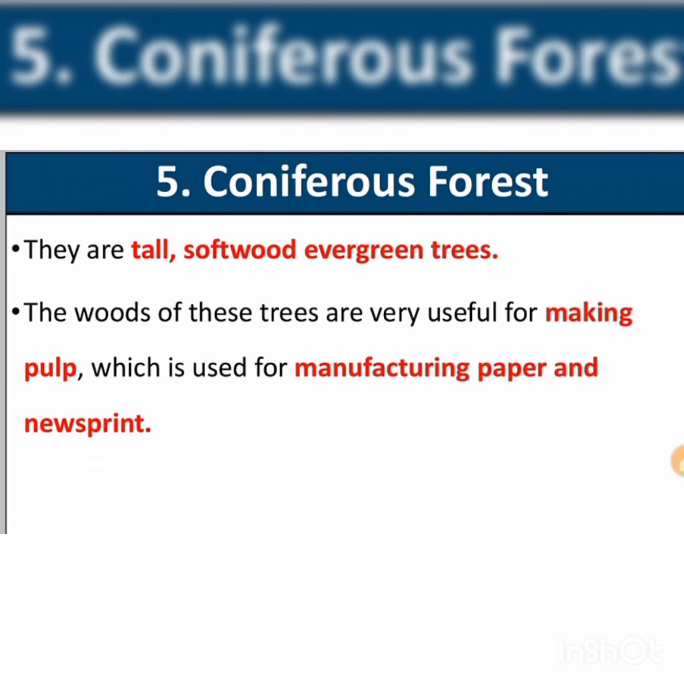Next, coniferous forest. In the higher latitudes of the northern hemisphere, the spectacular coniferous forests are found. These forests are also seen in higher altitudes like the Himalayas. They are called softwood evergreen trees. The wood of these trees is very useful for making pulp, which is used for manufacturing paper and newsprint. Matchboxes and packing boxes are also made from softwood.